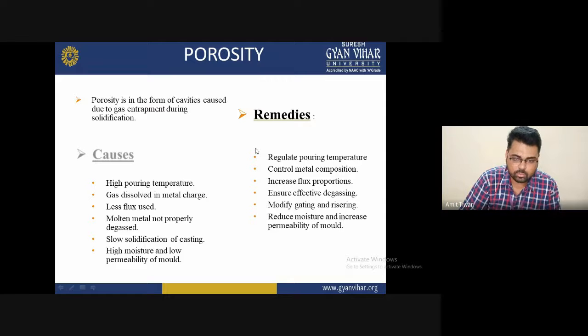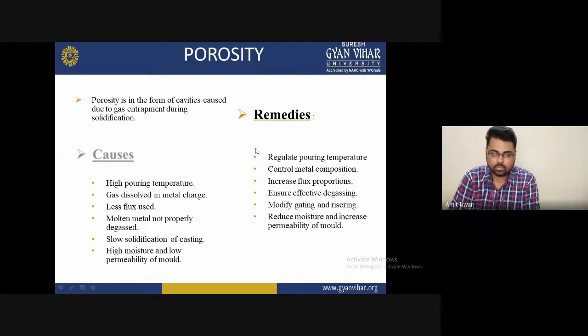Less flux used, and this porosity problem will increase. Another one is molten metal not properly degassed. This is also one cause of the porosity problem increasing.